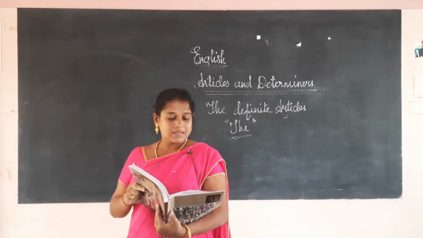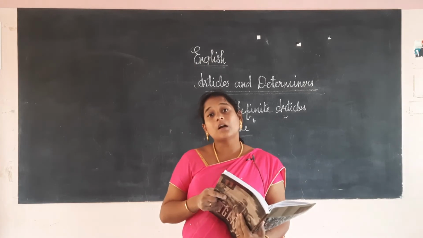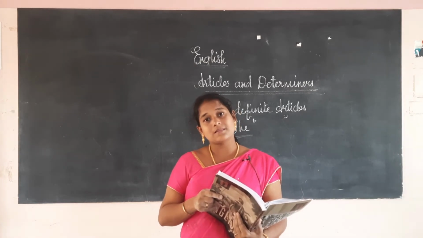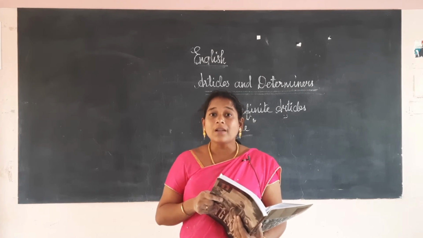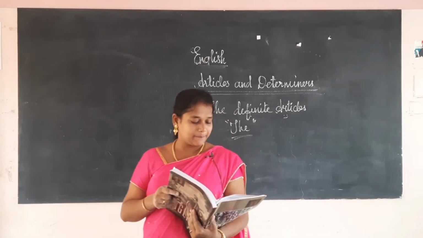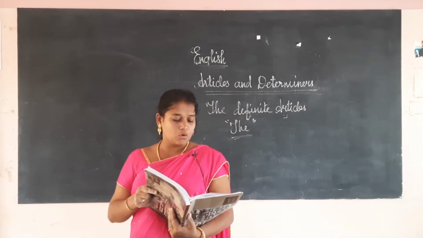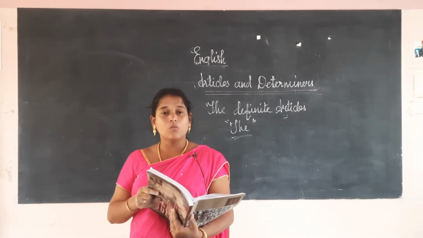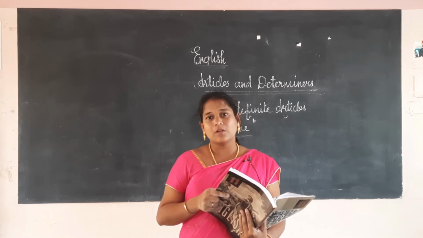Next, before a singular noun to represent the whole class. I told you: the cow is a domestic animal, the lion is a wild animal. So we are representing only one animal for the whole class, and there we will use "the". Okay. As an adjective with a comparative: the more you work, the more you earn. So when we compare something, at that place we will use it.